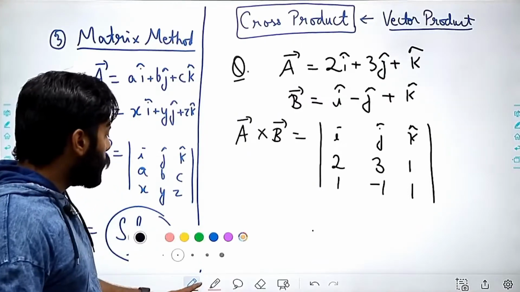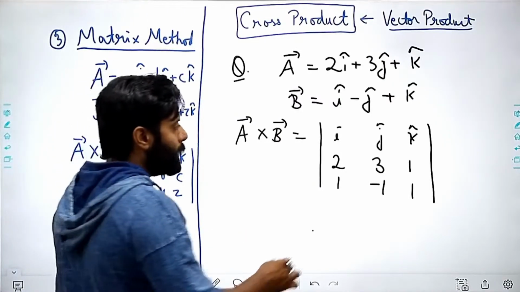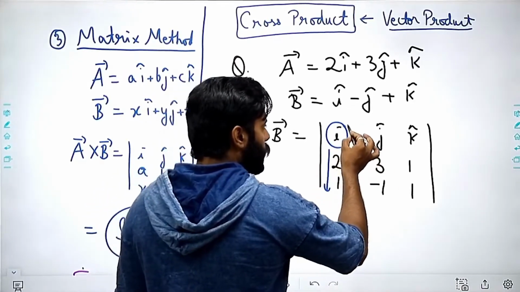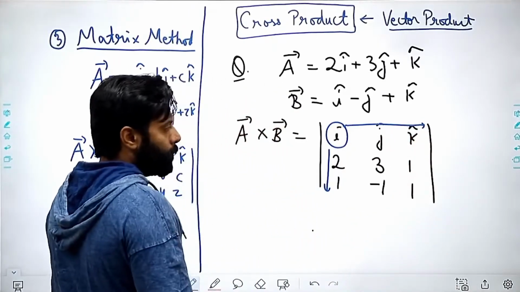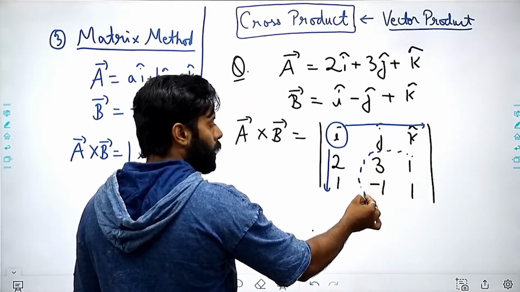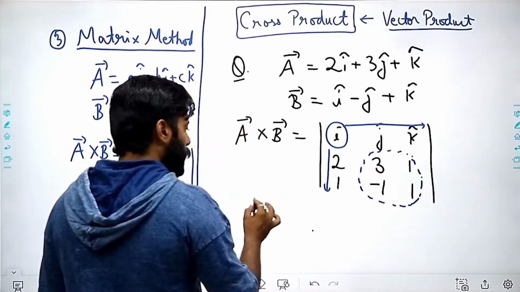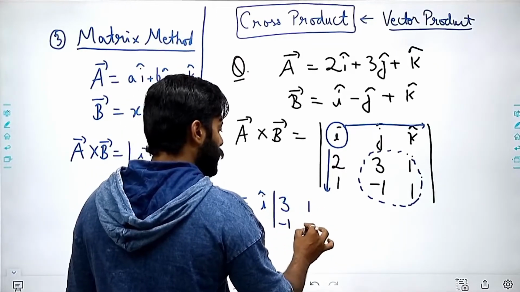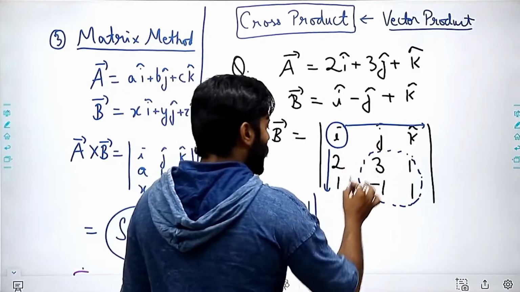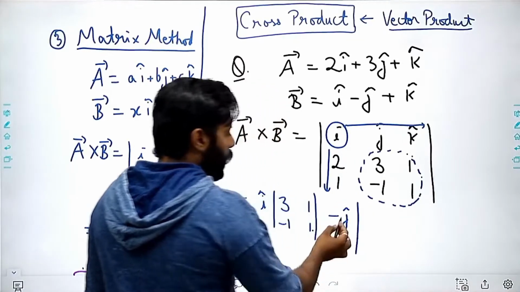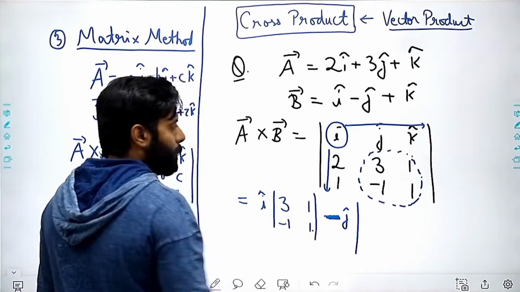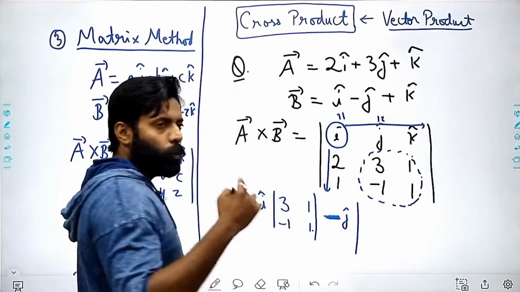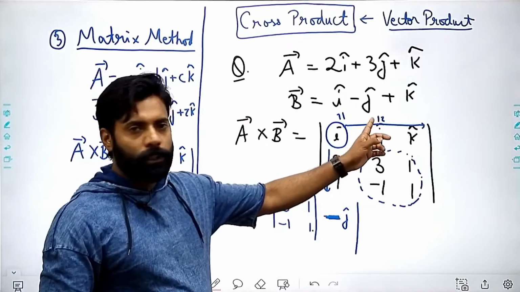Right? And there are rules to open these. First, we will be opening through this vector. This row and this column won't be considered. The left one will only be considered. So if I am opening this with i cap, I can write this as the determinant of 3, 1, minus 1, 1, right? Then the second one will be minus of j. Keep in mind that I am putting this as minus of j because these rows are numbered: this row is numbered as 1, 1, and this row is numbered as 1, 2. So 1, 2 is an odd number. That's why I am writing this as minus, right?